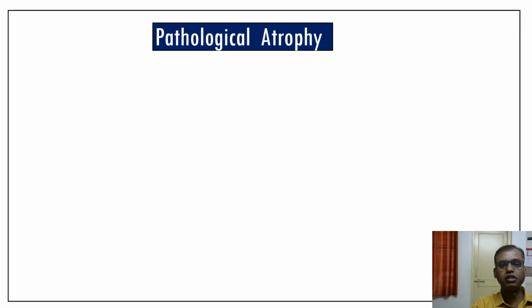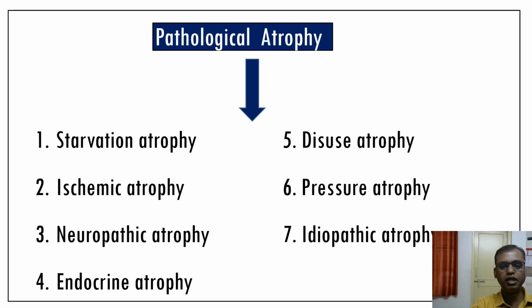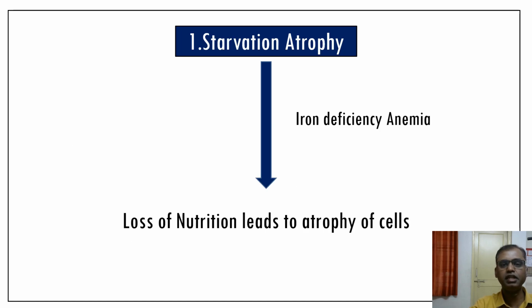Next we will go to pathological atrophy. Based on different pathological causes, it is divided into seven types: starvation atrophy, ischemic atrophy, neuropathic atrophy, endocrine atrophy, disuse atrophy, pressure atrophy and idiopathic atrophy. Let us study in detail.